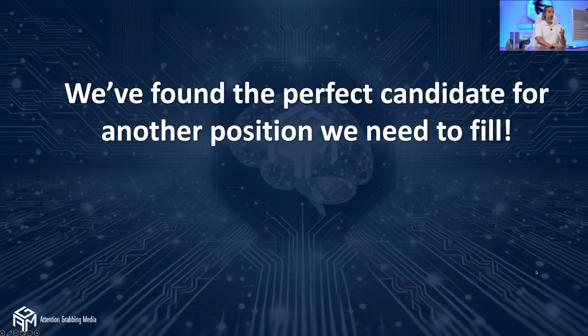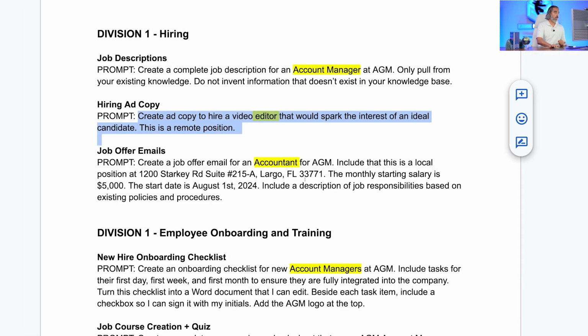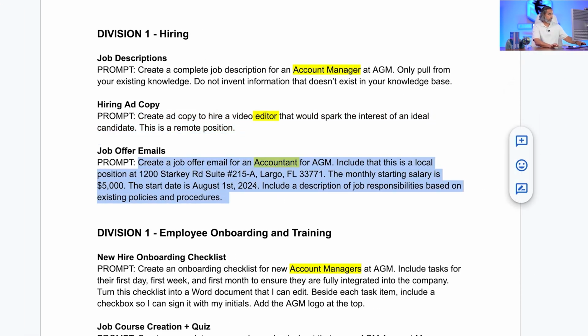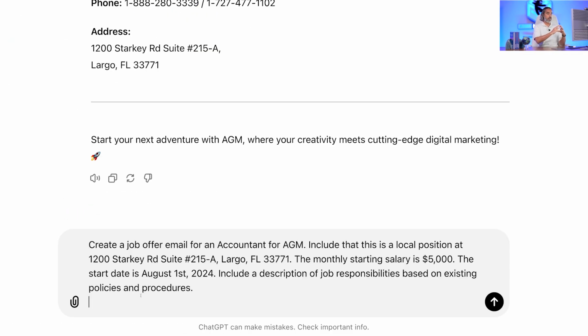Very simple. So we found the perfect candidate for another position we need to fill. How do we get that offer written for that person? Well, here's another example of how this Wisdom Center could be utilized. So I'm going to take this prompt right here and I'm going to paste it here. And I'm going to say, create a job offer email for an accountant for AGM. Include that this is the local position at 1200 Starkey Road, the monthly starting salary of $5,000.